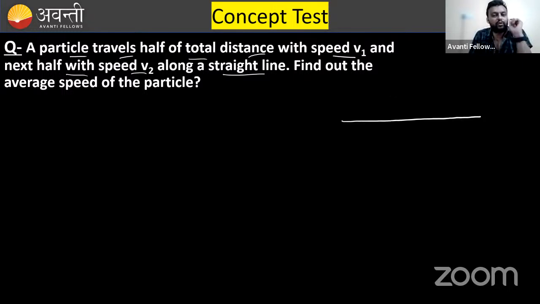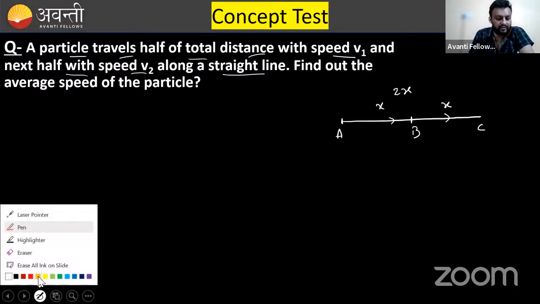And they are saying half of the total distance. That means, let's suppose the total distance is 2x. Clear? So half will be x and x. So the particle is starting from A, moving to B and then to C. This is the path of the particle or body, whatever is given.